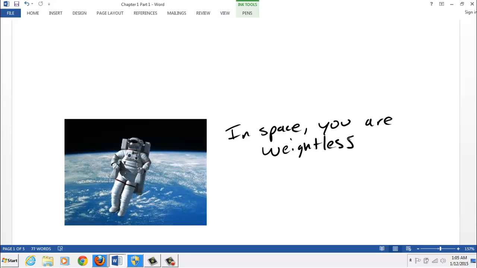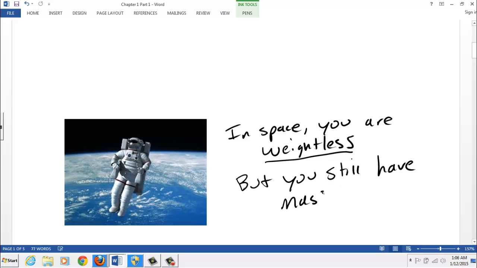It's just kind of floating there. He weighs nothing. But if you try and push on him, you're going to feel some resistance. He still has mass. So it's kind of a measure of how much material, how much matter, how much bulk makes up the astronaut.